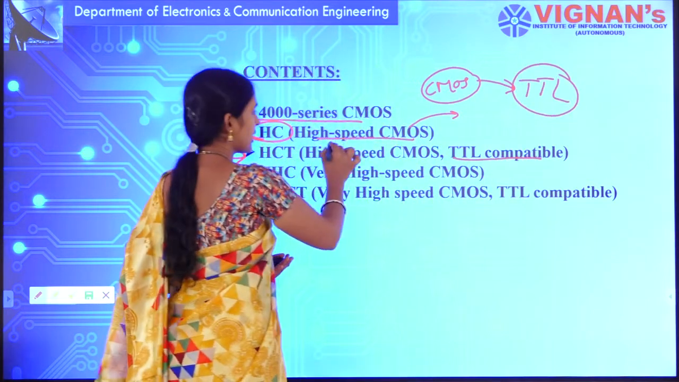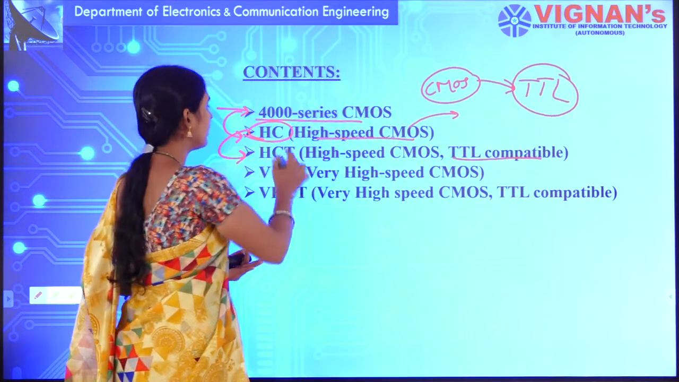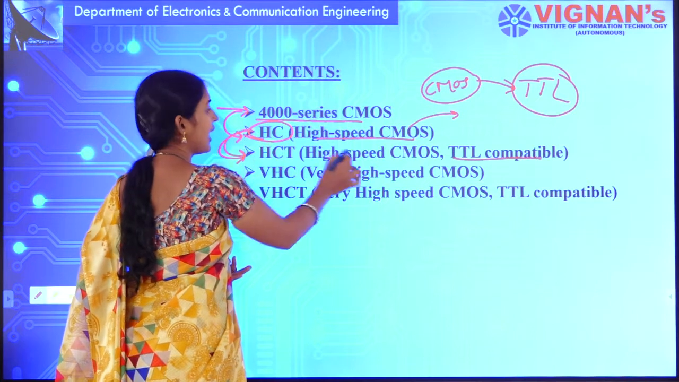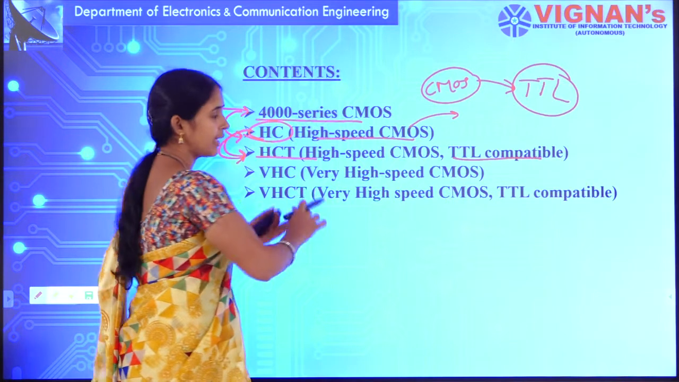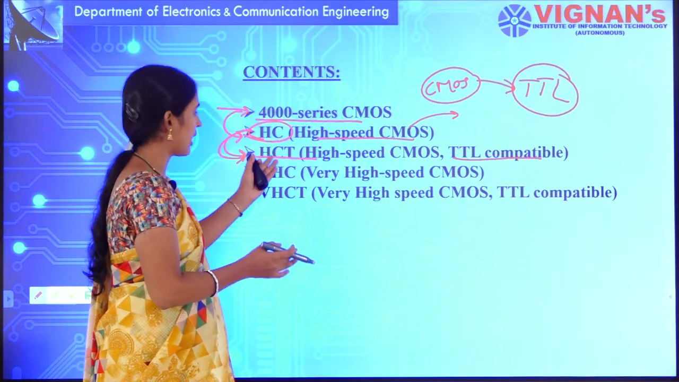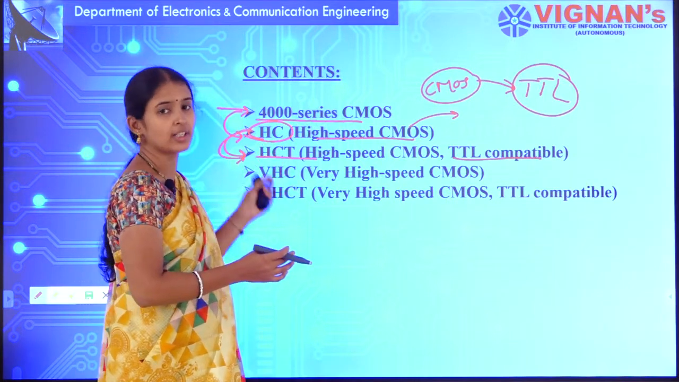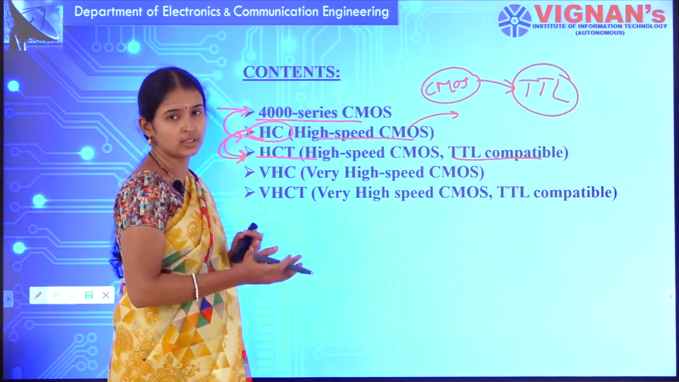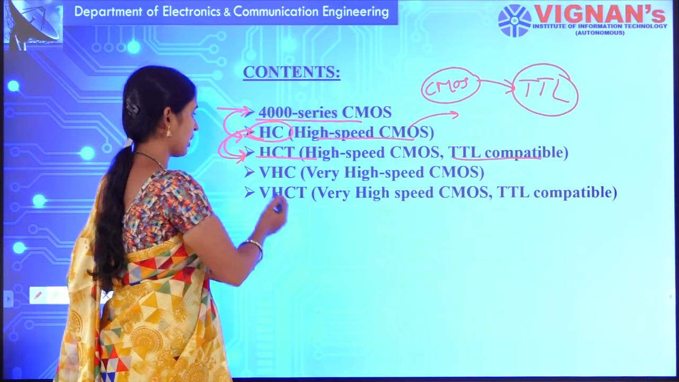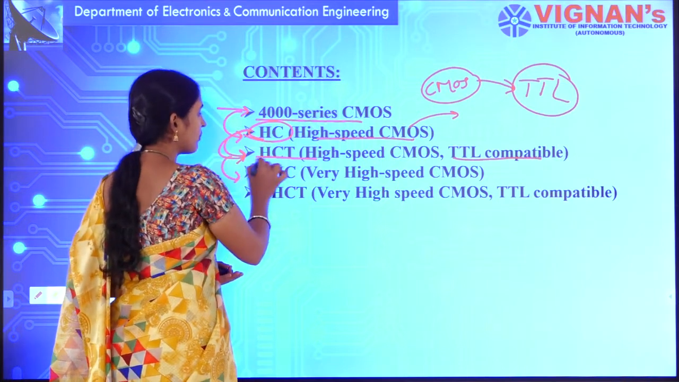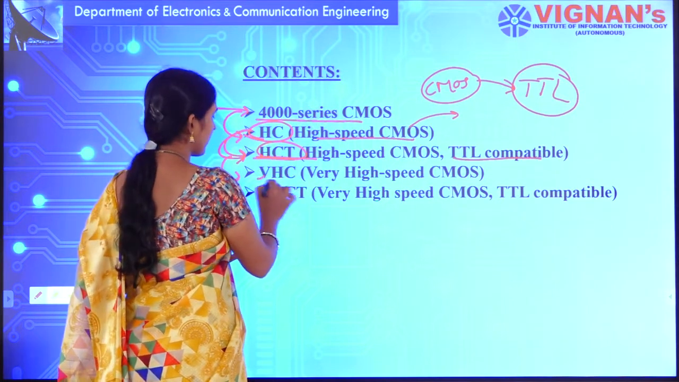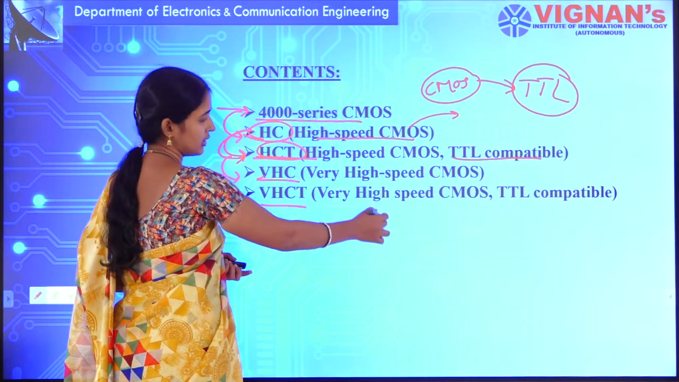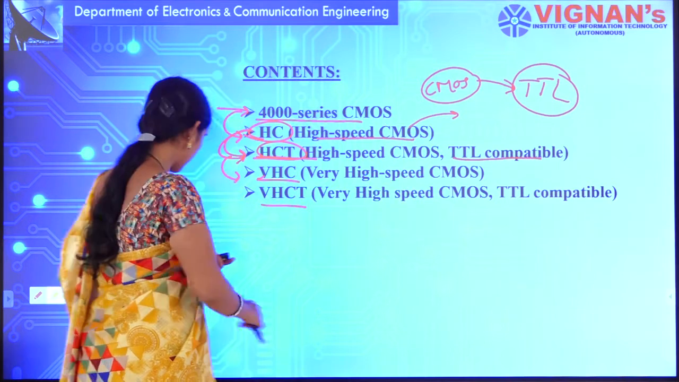Okay, these high speed CMOS ICs. That drawback can be overcome by the high speed CMOS with TTL compatibility. So here they have proposed that these high speed CMOS ICs can be compatible with TTL logic families, and they will have some drawback, that is nothing but speed. That speed can be overcome by the very high speed CMOS circuits with TTL compatibility.